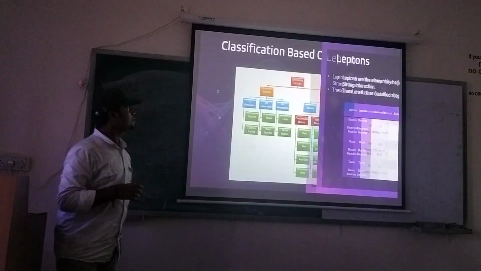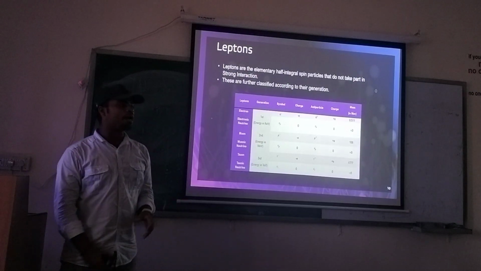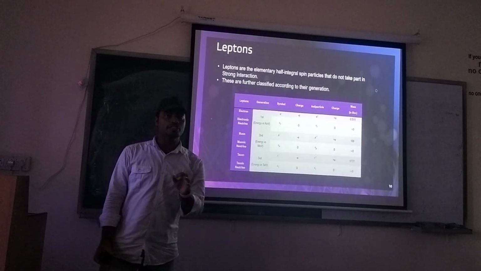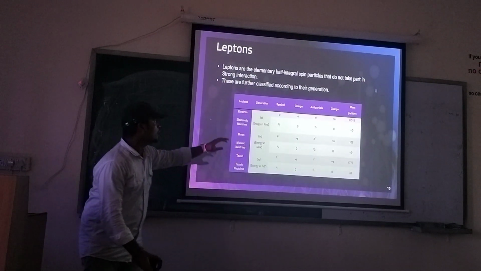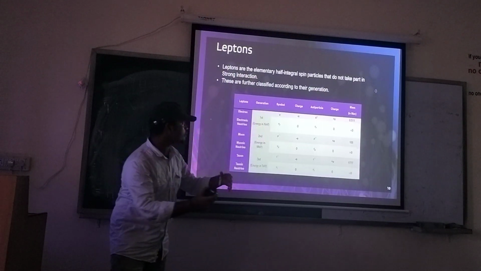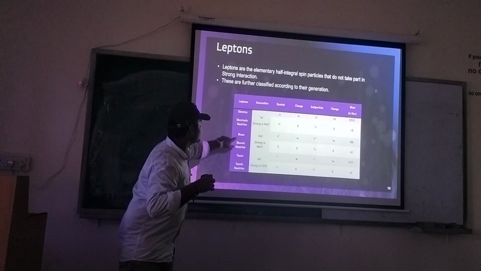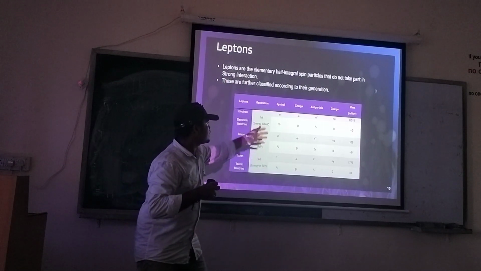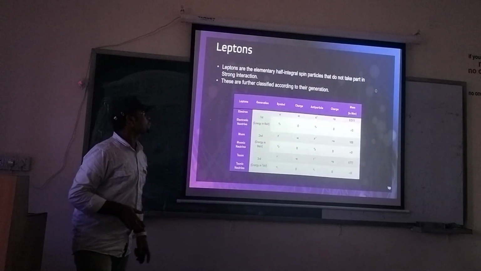Let's see leptons. As you have already been told, leptons are elementary particles with half-integer spin and do not take part in strong interactions. They are classified according to generation: first, second, and third. The first generation has energy in kilo, mega, and tera. They are respectively the neutrinos and their antiparticles. These are the symbols, charge, and mass.